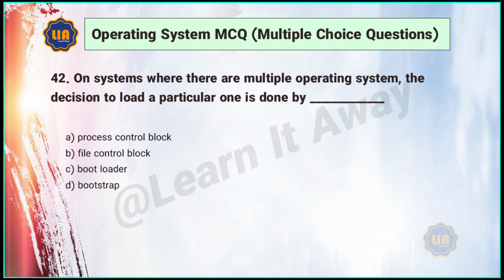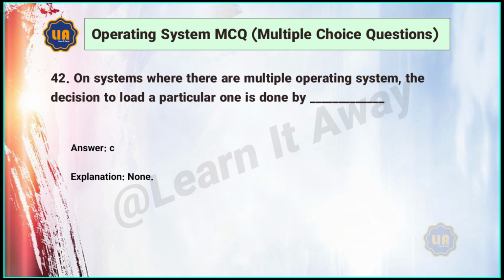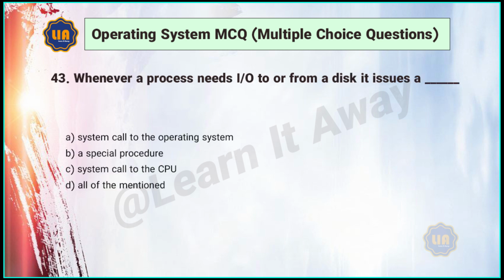A. Process control block. B. File control block. C. Bootloader. D. Bootstrap. Answer: C. 43. Whenever a process needs I/O to or from a disk, it issues A. System call to the operating system. B. A special procedure. C. System call to the CPU. D. All of the mentioned.